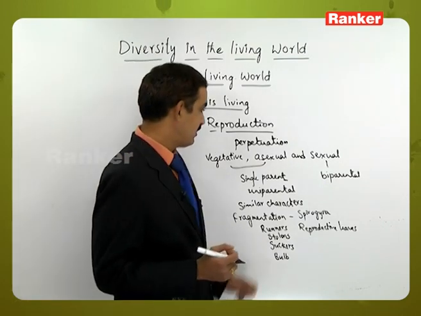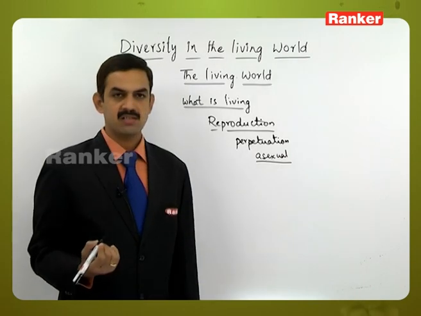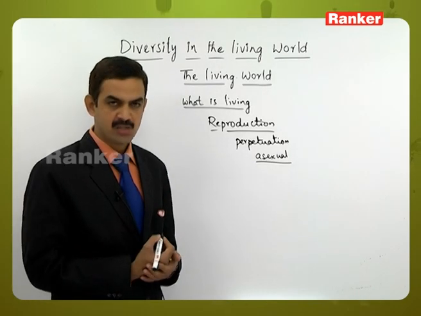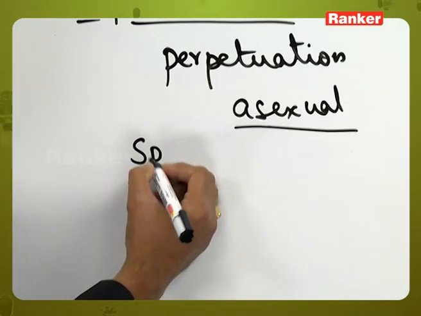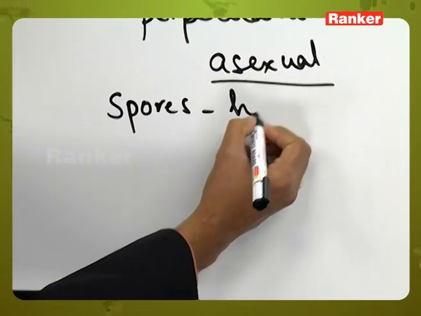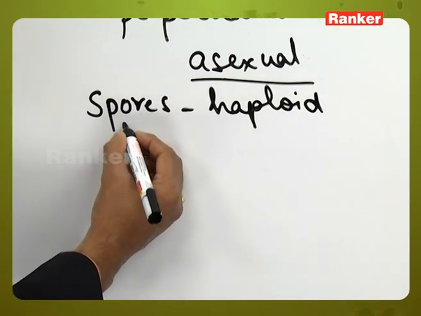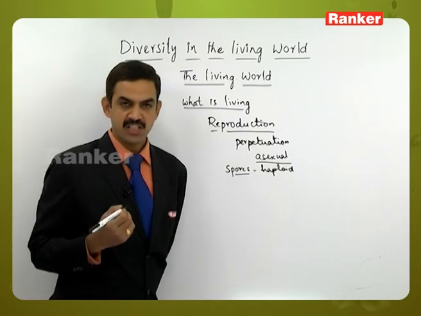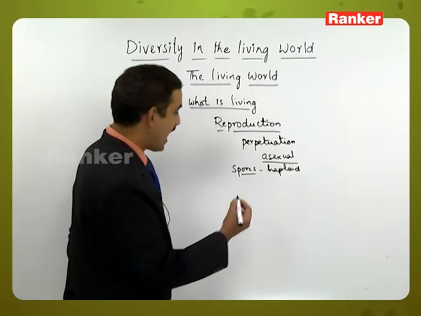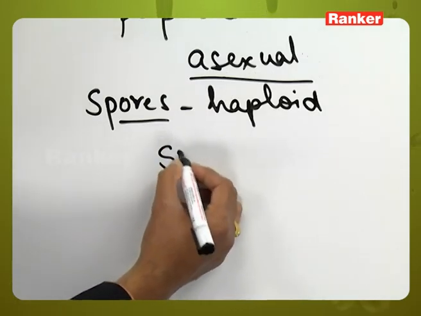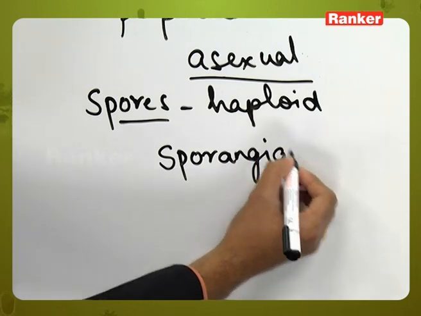Okay, then coming to the asexual process of reproduction. Here, as we discussed, uniparental participation is there, and this occurs by specialized structures called spores. These spores are generally haploid in nature, sometimes multicellular, and in the majority of cases unicellular, and they may be produced in special structures called sporangia or sporangium.